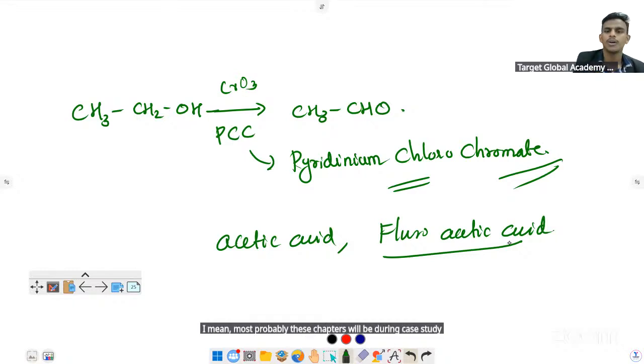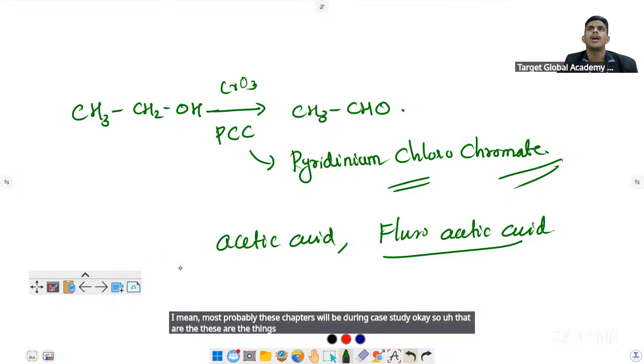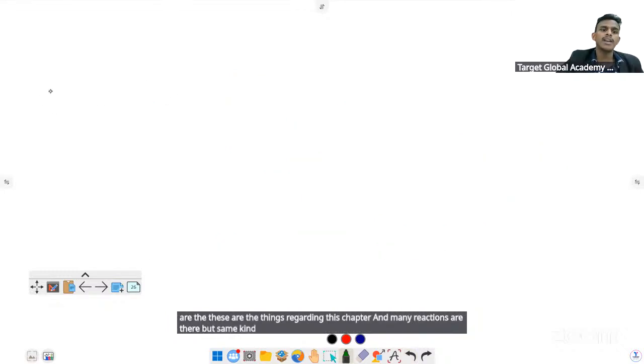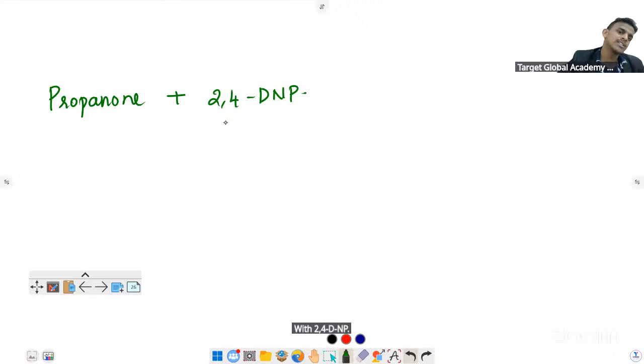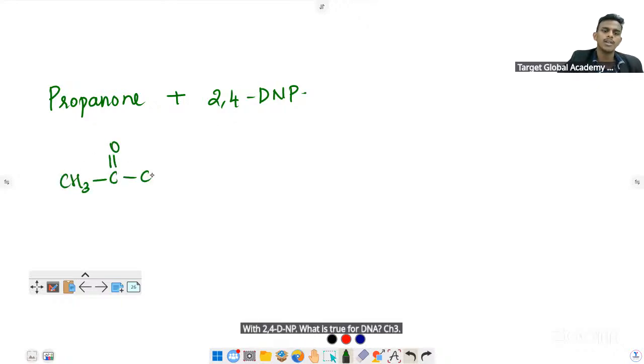So these are the things regarding this chapter. Many reactions are there, but of the same kind. For example, what will be the reaction of propanone with 2,4-DNP? What is 2,4-DNP? Propanone means CH3, C double bond O, CH3. 2,4-DNP is 2,4-dinitrophenylhydrazine.